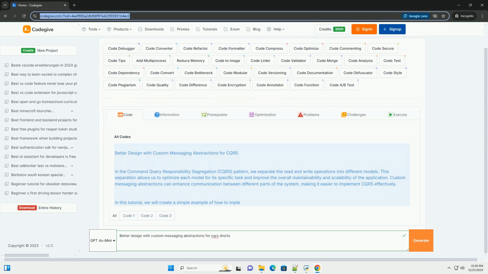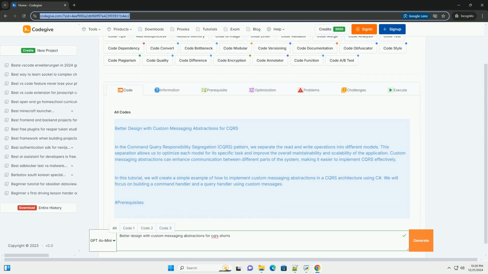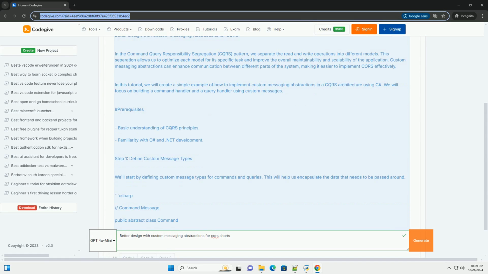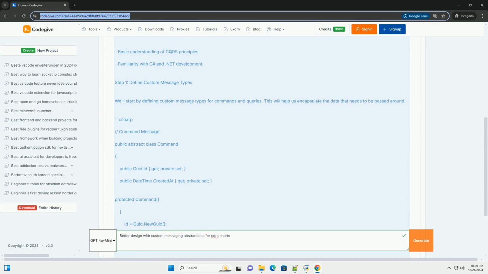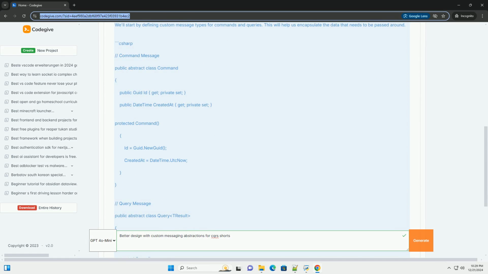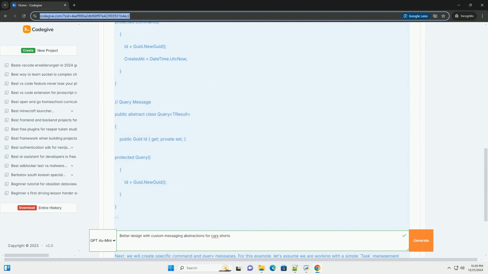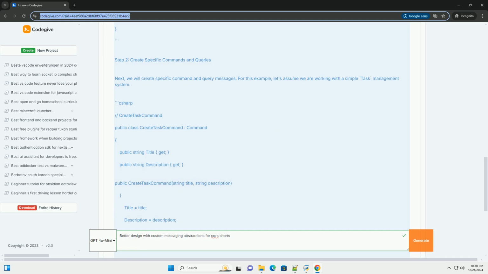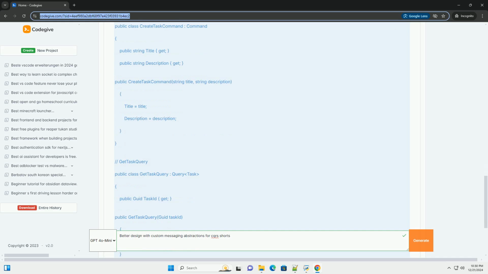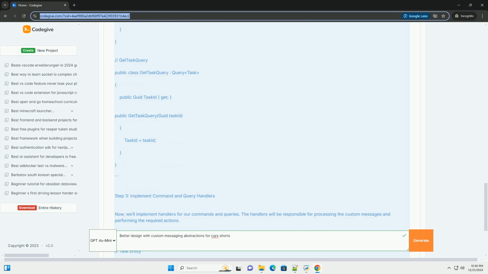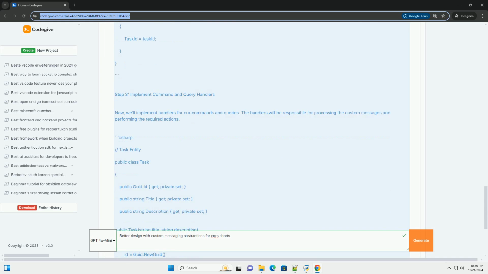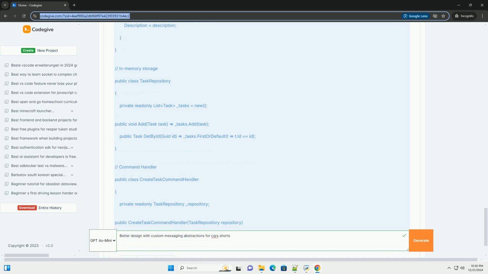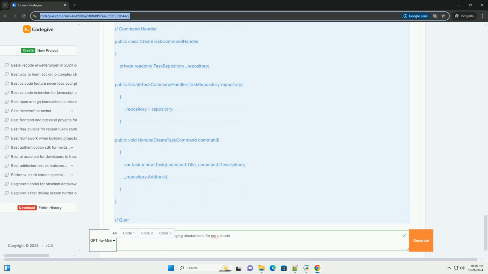Better design with custom messaging abstractions for CQRS. In the Command Query Responsibility Segregation (CQRS) pattern, we separate the read and write operations into different models. This separation allows us to optimize each model for its specific task and improve the overall maintainability and scalability of the application. Custom messaging abstractions can enhance communication between different parts of the system, making it easier to implement CQRS